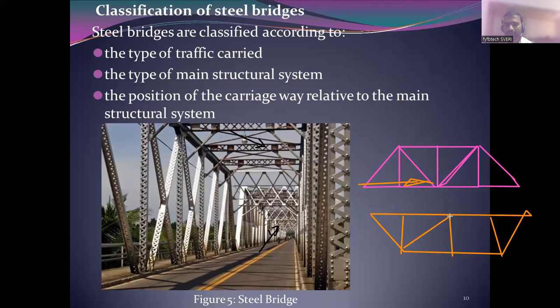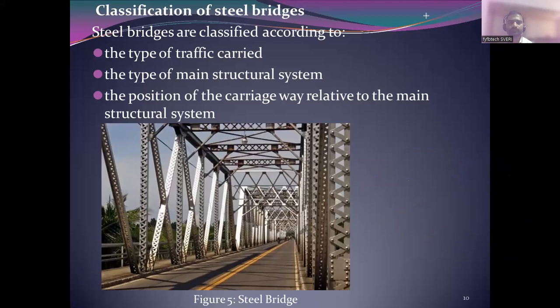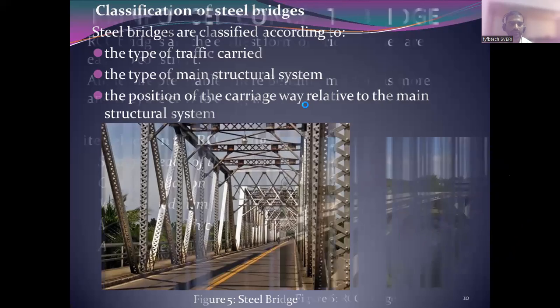I'm just drawing randomly. If the vehicles are moving at the top of the truss bridge, then it is called a deck slab. It is a deck slab, okay, and the other is a through slab. That is one steel classification that we will study later.